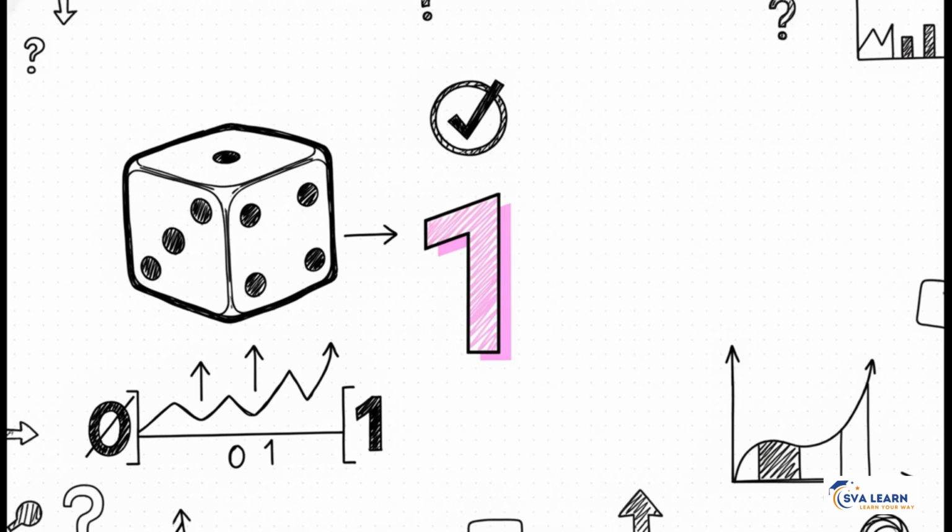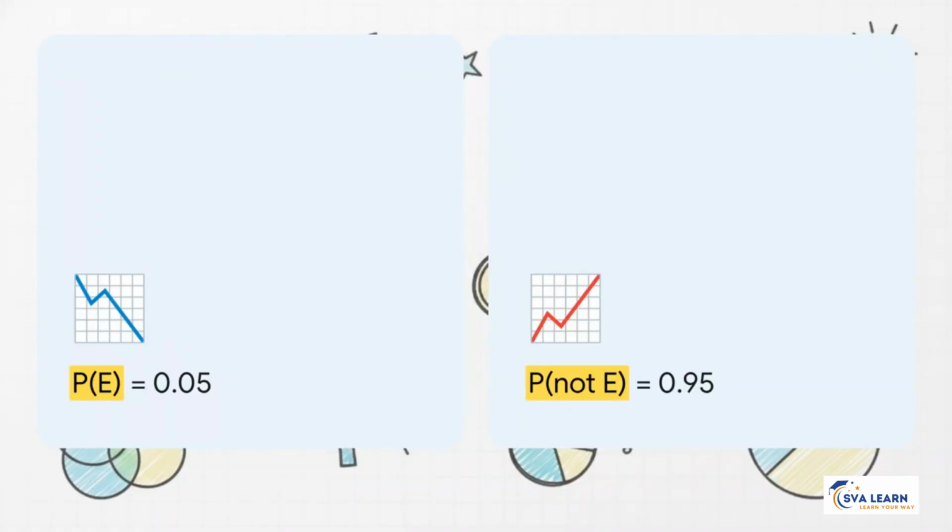Lock this in to secure another instant mark on those MCQs. And just a quick reminder, probabilities never, ever go below 0, and they never exceed 1. Keep that in your back pocket. Now, beware the classic complementary event trap. You've seen this straight out of your textbook exercises.